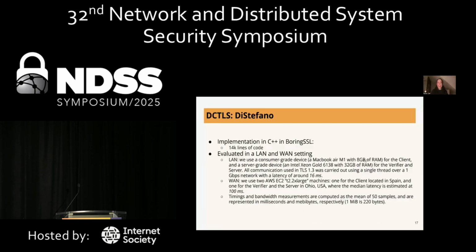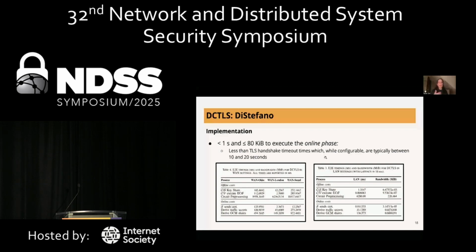Okay, and we did that. We generate these commitments and we modify the handshake in this way. And we have an implementation in C++ that is integrated in BoringSSL. It's around 14K lines of code. We also perform some measurements and we evaluated them both locally in a LAN and non-locally in a WAN setting. And what we found is that we arrived at a handshake that is less than a second, which is great because it is still within the handshake timeout times that are usually provided in TLS 1.3 implementations. And we also have less than or equal to 80 KB to send during the online phase, which again is great from a network perspective.